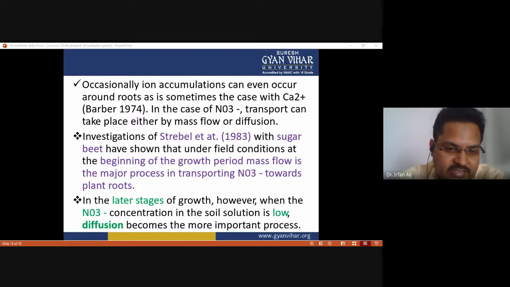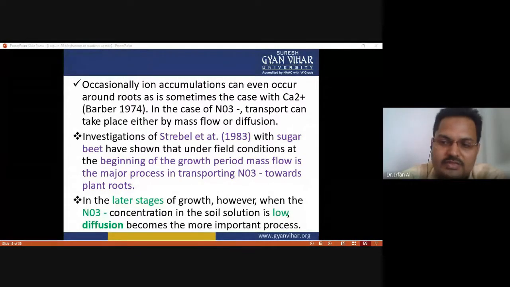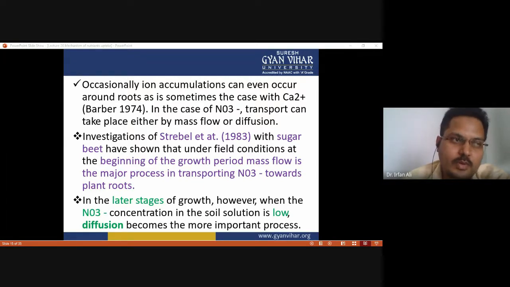And in the later stage of growth, however, when the nitrate concentration in the soil is low, diffusion becomes the more important process. So that's why both processes are important for the uptake of nutrients by the plant. At a certain condition the diffusion is overcome by the mass flow, and at a certain condition mass flow is a predominant process.